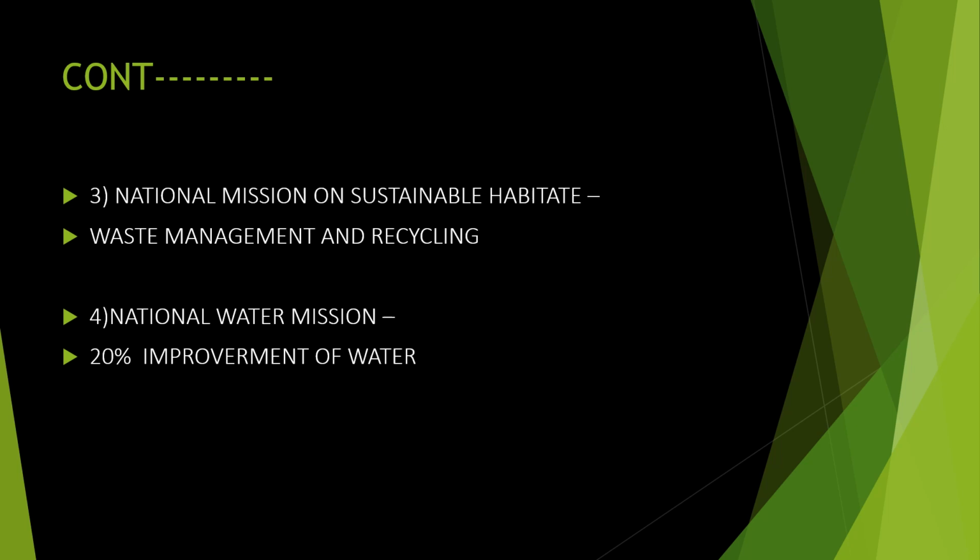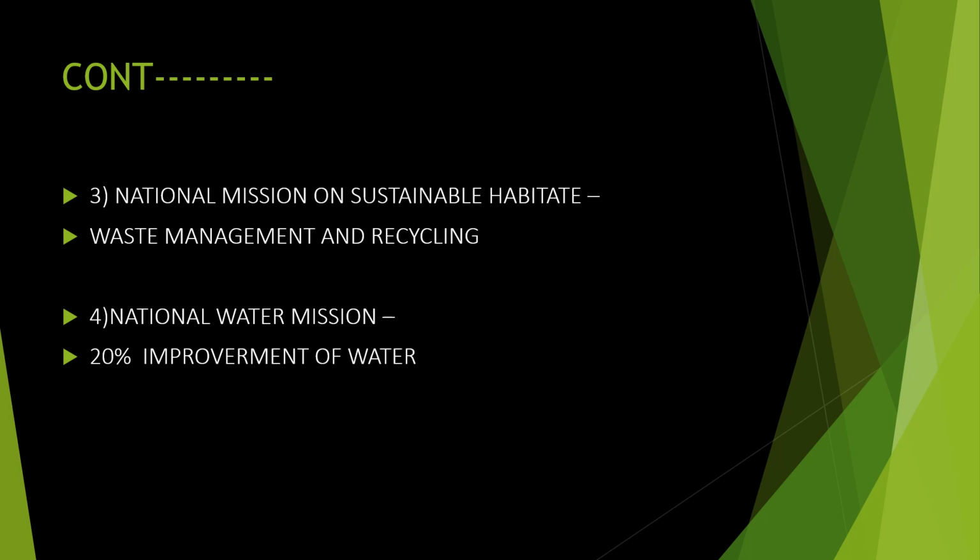We have to bring it back to them, which is the third mission. Then waste management. When we manage the wastes, there is no pollution, then there is no problem for living beings. We can recycle it and bring it back, so there is no wastage in the environment. So the third plan is for the sustainable habitat.